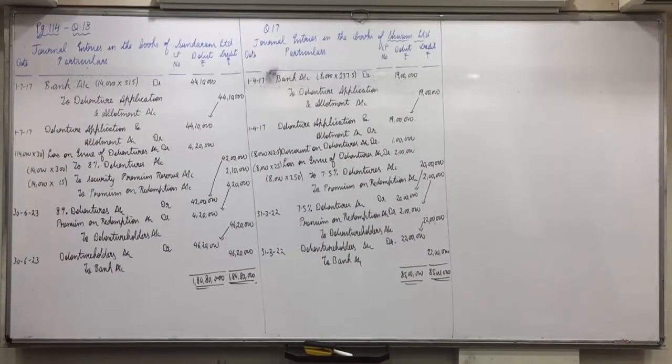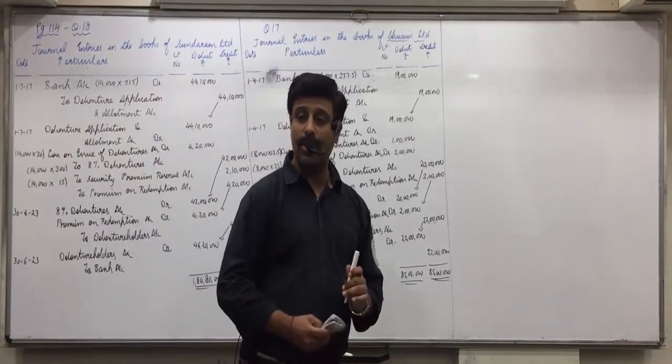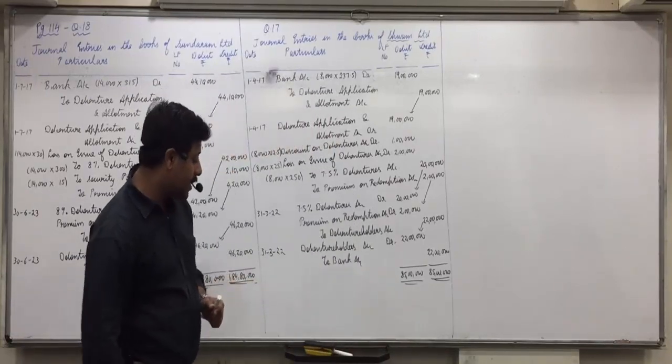So now question 16 is the easiest one. This was premium, this was discount, now 16 is at par. So that you'll do on your own. Okay, I'm discussing it, be attentive.